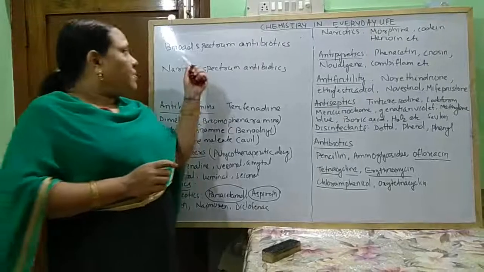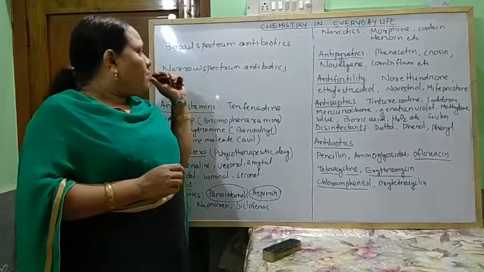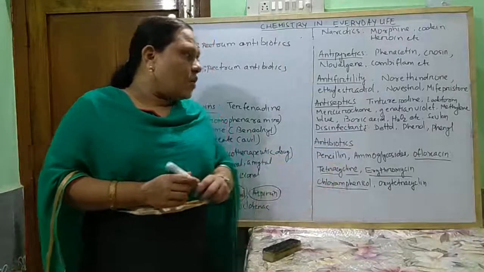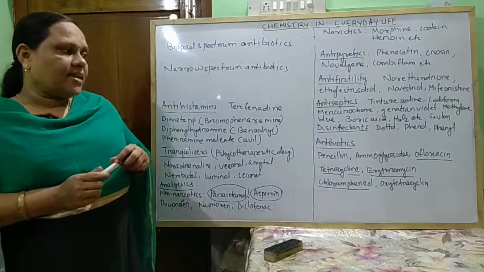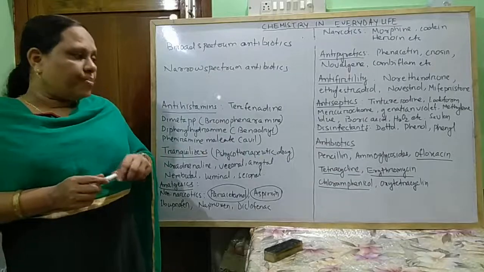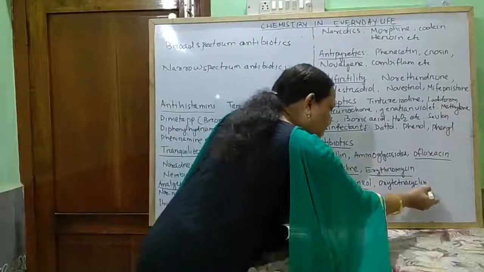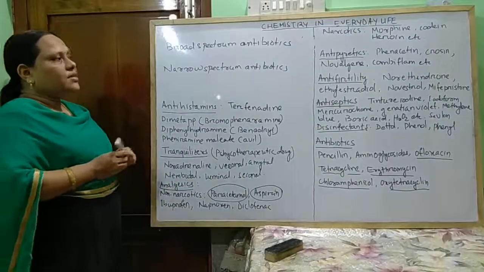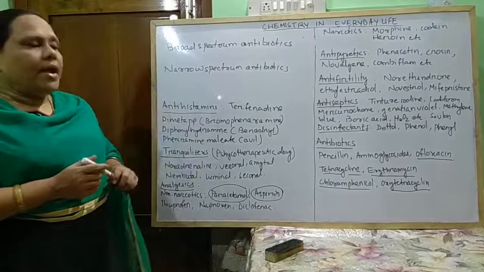Some examples of broad spectrum antibiotics are ofloxacin, tetracycline, erythromycin, chloramphenicol, and oxytetracycline.